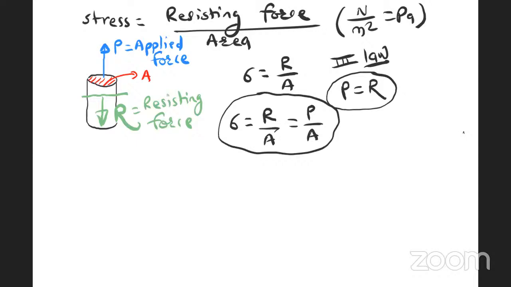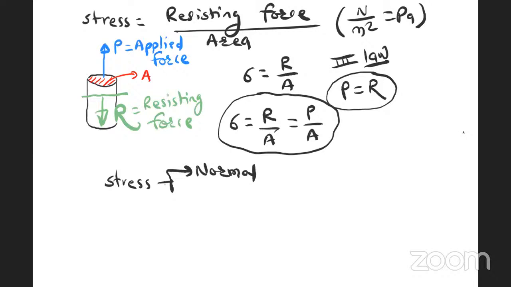But the primary definition of stress is because of resisting forces only. Stress is never due to the applied force. Write down this note: stress is never due to the applied force. Stress is because of resisting forces only. Now this is the definition of stress. And in strength of material, you are going to see normal stresses.